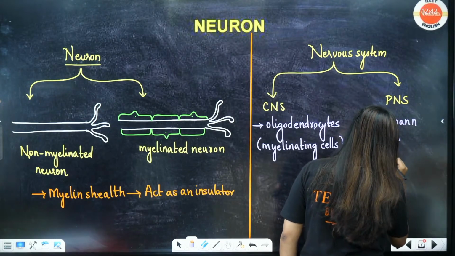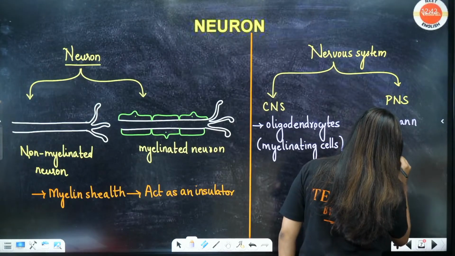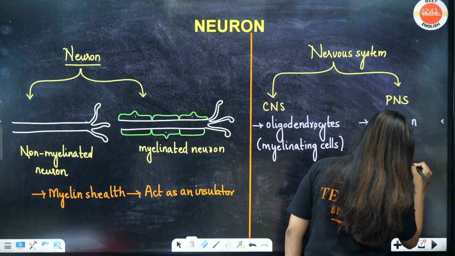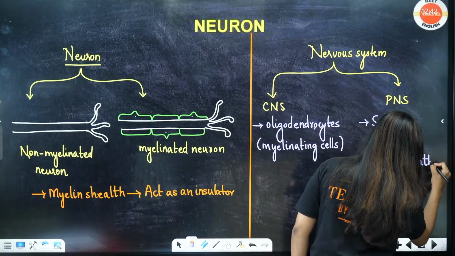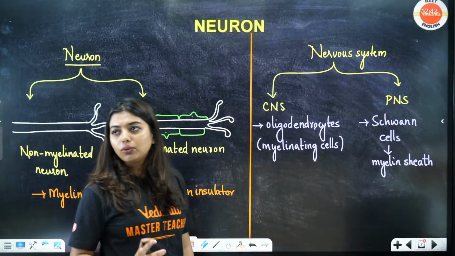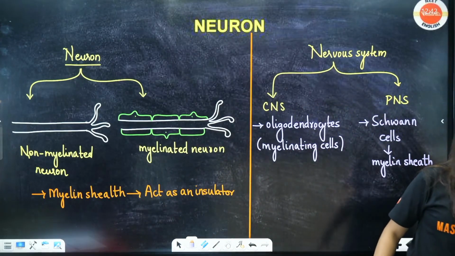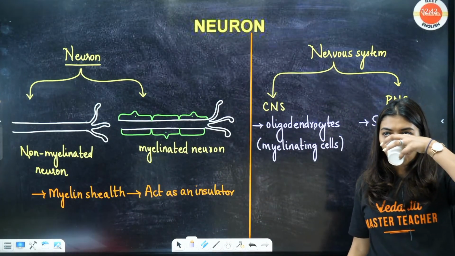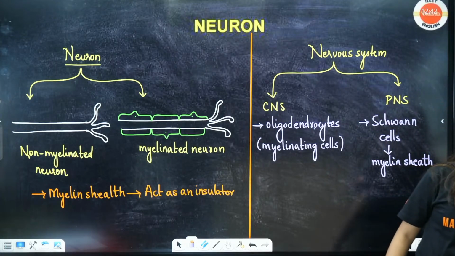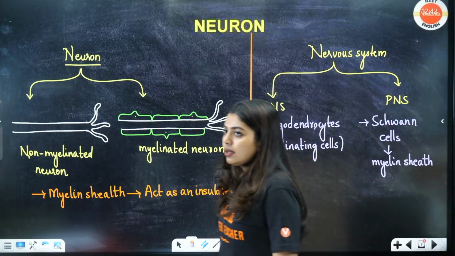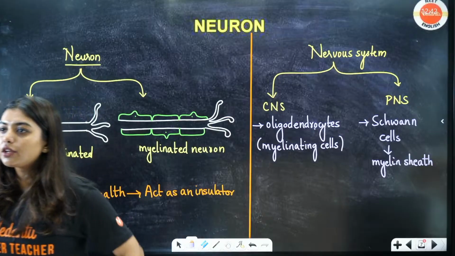Got it? Schwann cells are the ones forming your myelin sheath. This you should know to understand who is doing what.